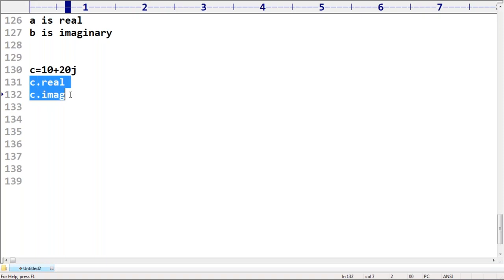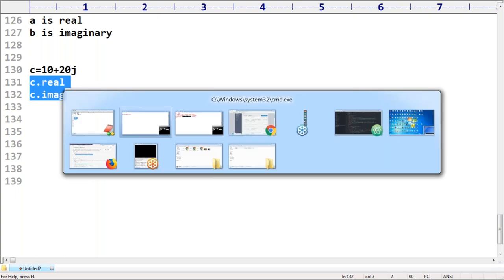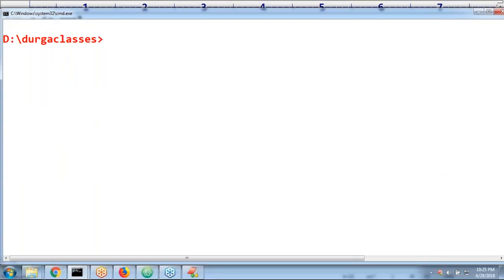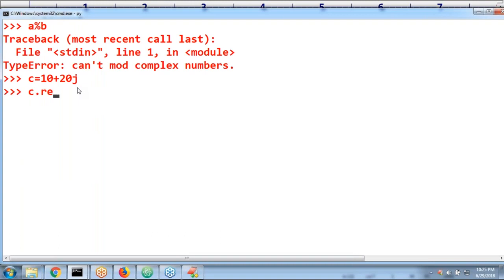We have these predefined variables for the complex type, and happily we are allowed to use them. For c equal to 10 plus 20j, c.real gives 10.0 and c.imag gives 20.0 by default. Is it clear? Okay, 10i plus 20j is invalid. It is not a complex number.